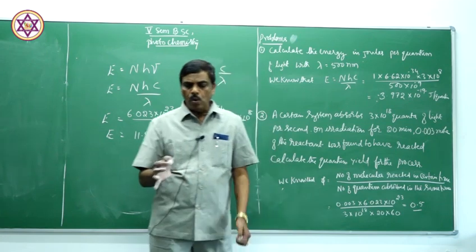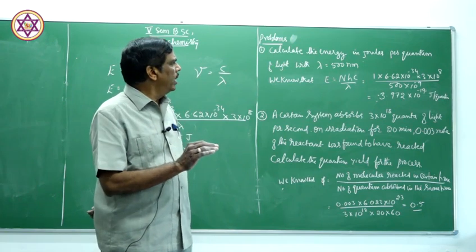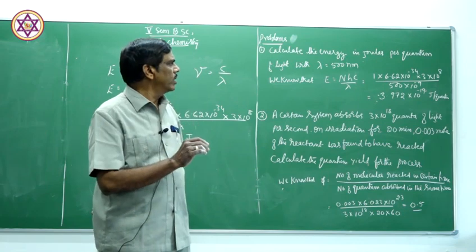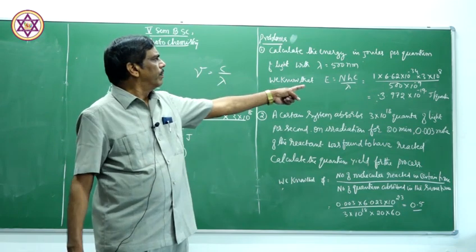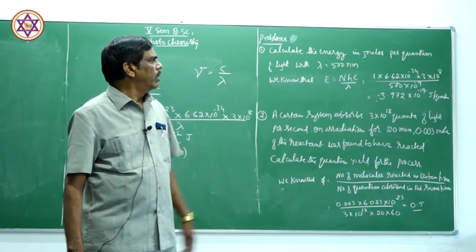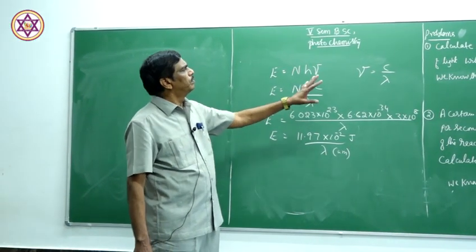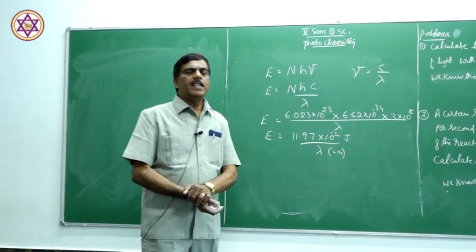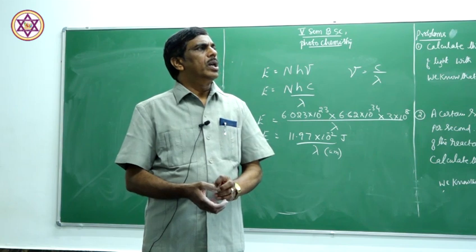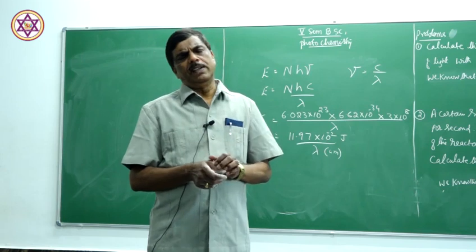Therefore, if the wavelength of the radiation is known, we can find out the energy of each quantum by using this equation. So the energy of a quantum of radiation having wavelength 500 nanometers is nothing but 3.92 into 10 to the power of minus 19 joules. So this is how we can calculate the energy of absorption and the reaction produced.